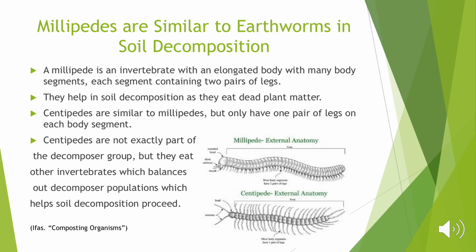A centipede does not directly assist soil decomposition, as it is not an invertebrate decomposer, but I thought it would be interesting to mention because it does feed on other invertebrates, which keeps the decomposer populations balanced. In the end, the number of decomposers in a population needs to stay balanced in order for soil decomposition to properly work. Therefore, centipedes can coexist with other decomposers.